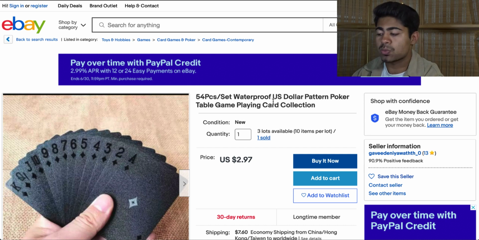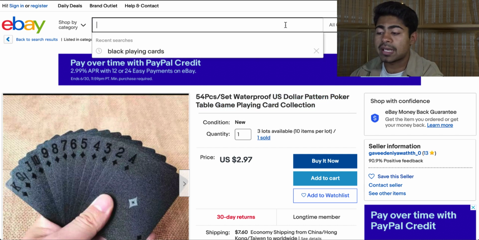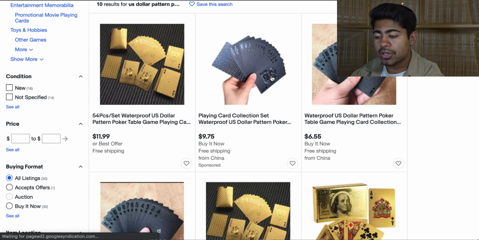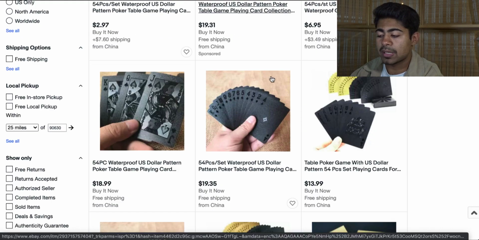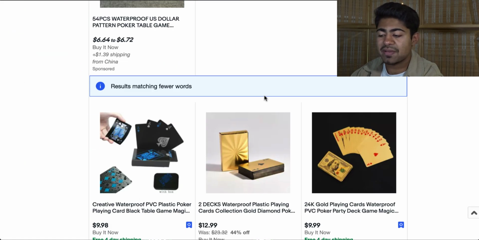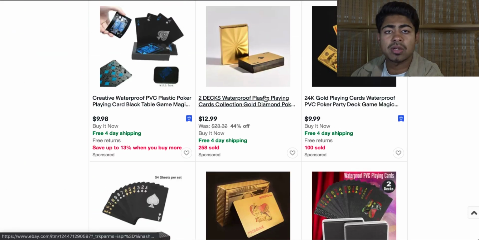So what we're going to do is we're going to only use the main keyword from here. So US dollar pattern poker cards or US dollar pattern playing cards. So that's up to you. And what we're going to do is we're just going to paste it in, and there you guys go. There's a lot more suppliers now coming up here, and your job now is to just locate those specific suppliers that are shipping it from the US.